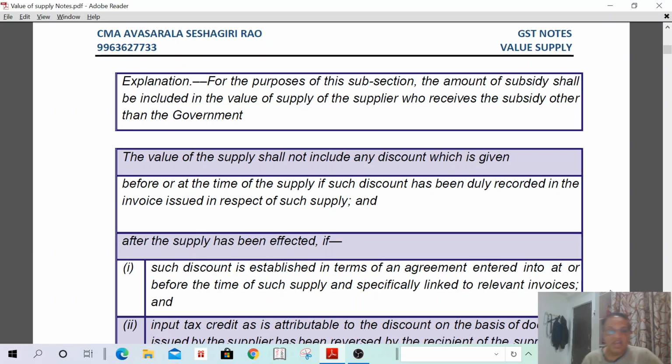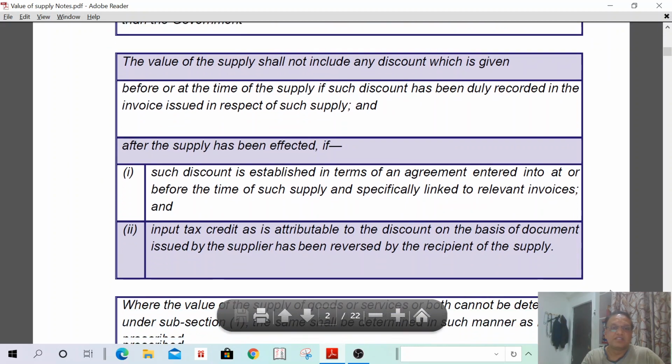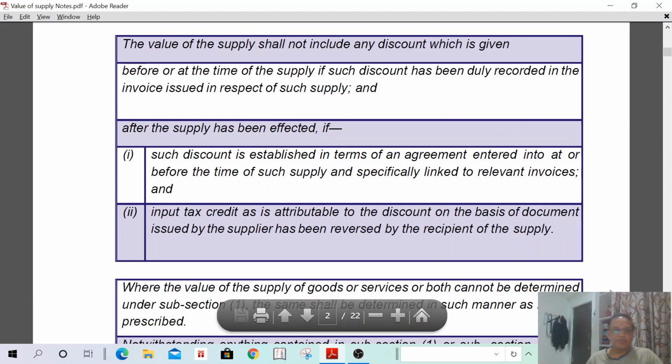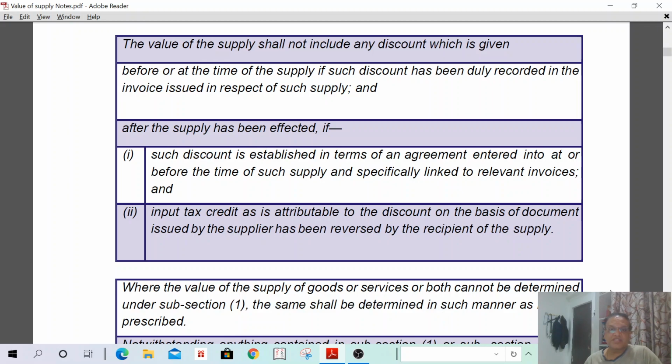Then the second case, after the supply is made, because before the supply you have already deducted. Here we are discussing the discount after the supply has been effected. What is that? After the supply has been effected, if such a discount is established in terms of an agreement entered into at or before the time of such supply and specifically linked to relevant invoices, and the input tax credit attributable to the discount, on the basis of the document issued by the supplier, has been reversed by the recipient of the supply.